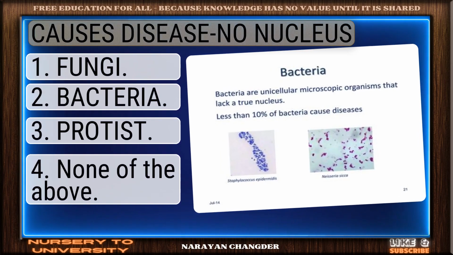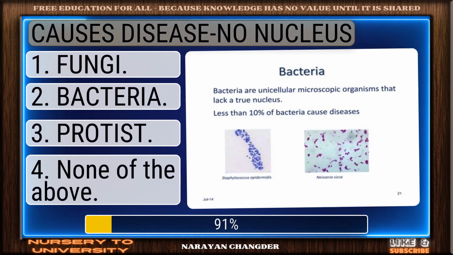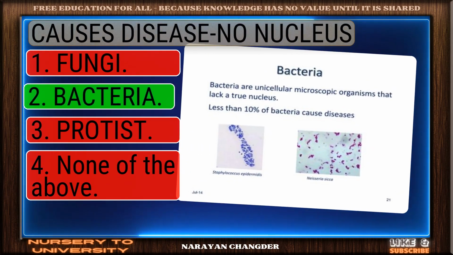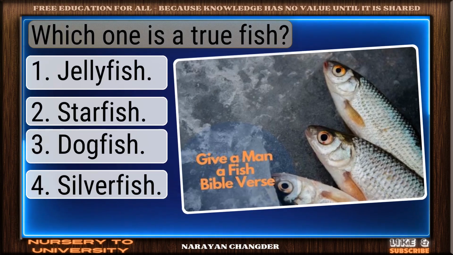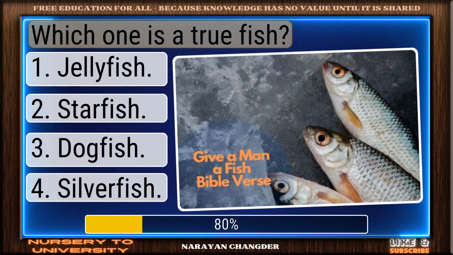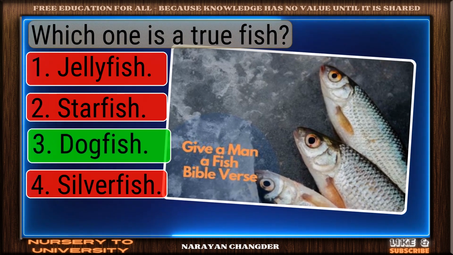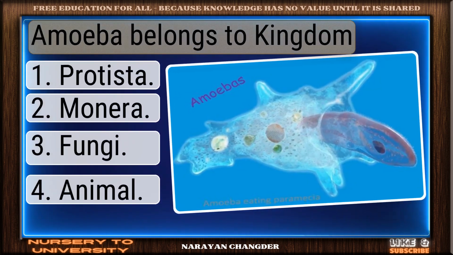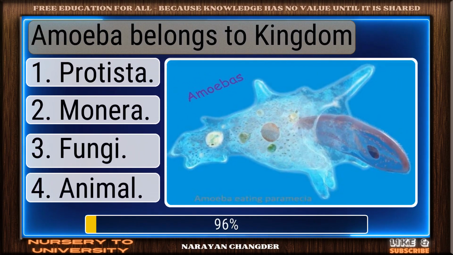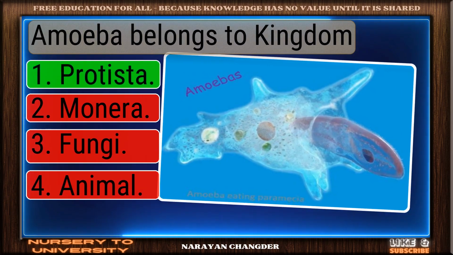Question number 270. Causes disease, no nucleus? Well reasoned. Bacteria is the correct choice. Question number 271. Which one is a true fish? Great thinking. Dogfish is the right choice. Question number 272. Amoeba belongs to kingdom. You got it. Your choice Protista is right.